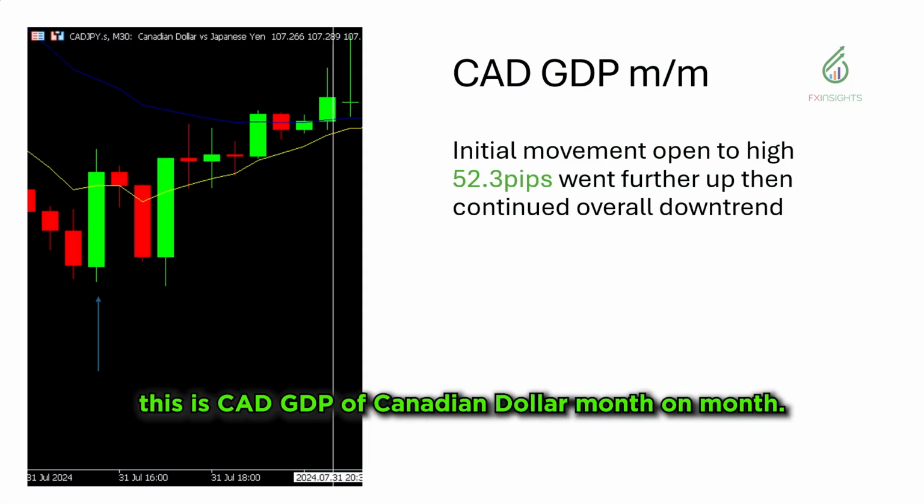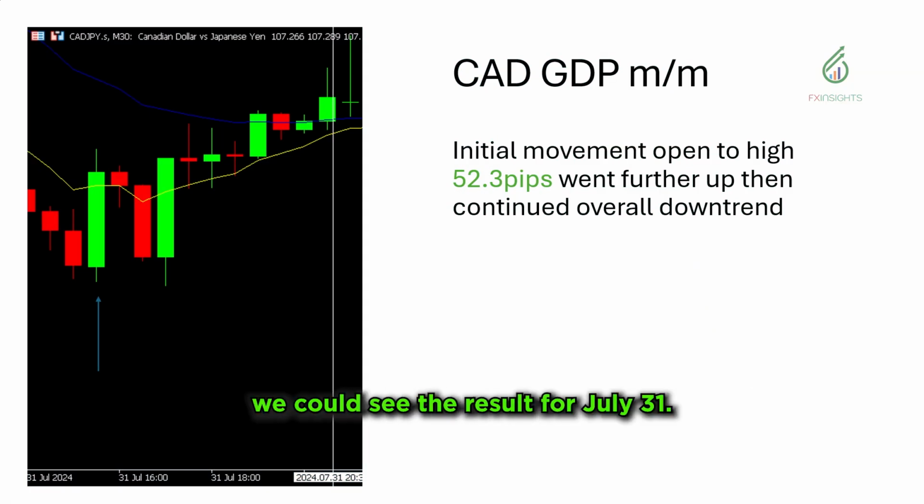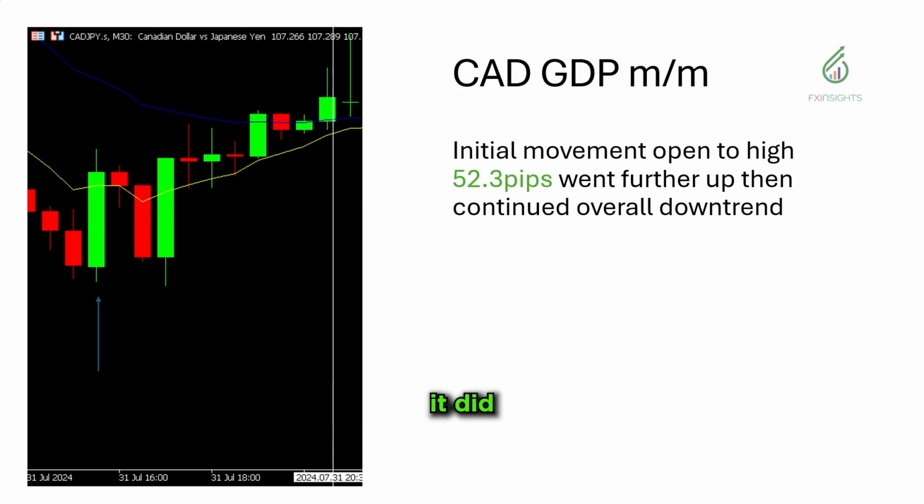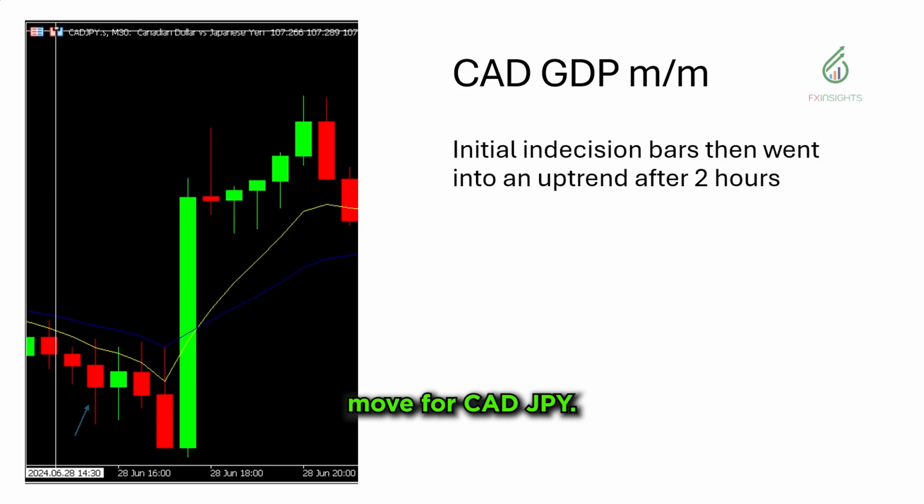So for this one, this is CAD GDP of the Canadian dollar. This is month on month. Here we could see the result for July 31. The initial movement is 52.3 pips, and it actually went further up, as you can see there. After a while, it did follow the overall downtrend move for CAD JPY.